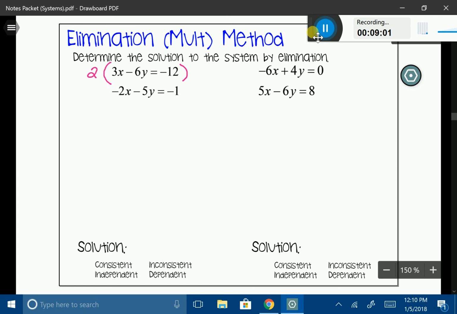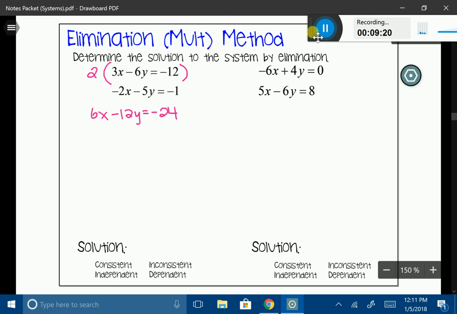So I'm going to go ahead and do that right here at the bottom. I'm just going to go ahead and simplify it out. So I have 6x minus 12y is equal to negative 24. That's my first equation. Now I need to get my x coefficient in my second equation to be 6 as